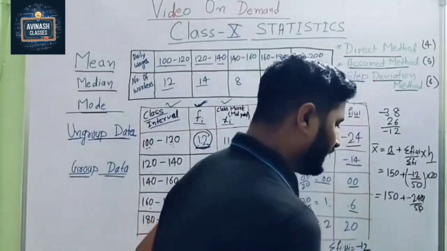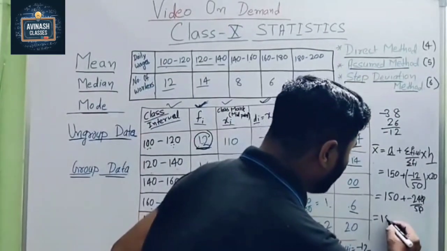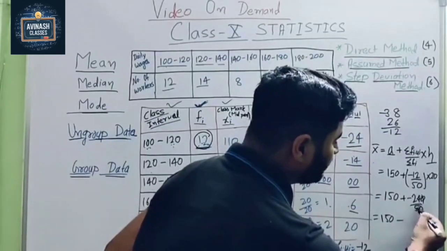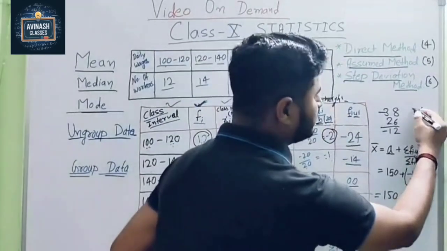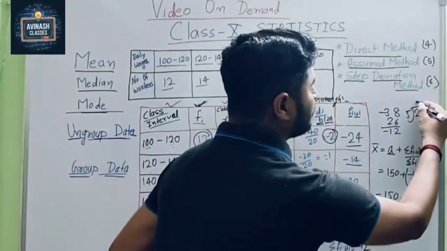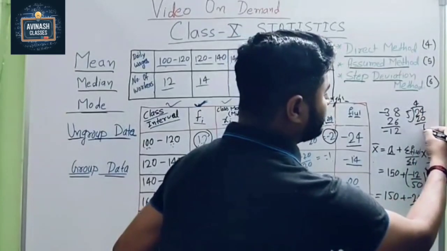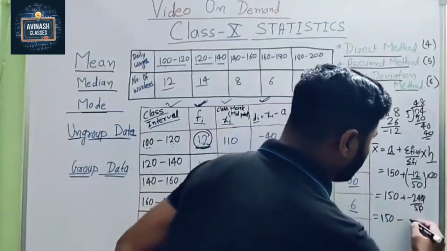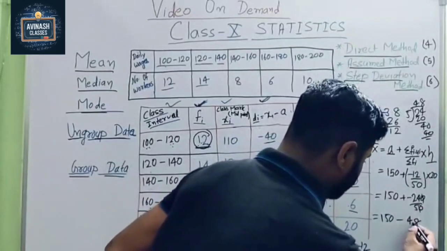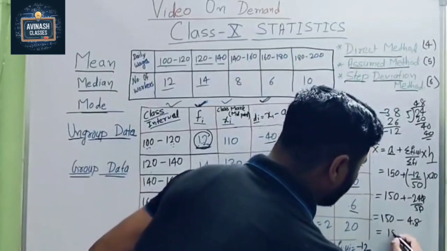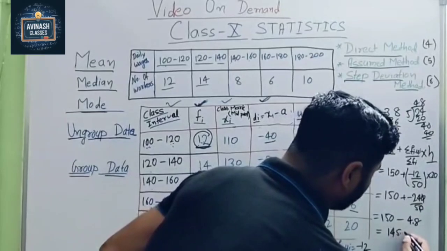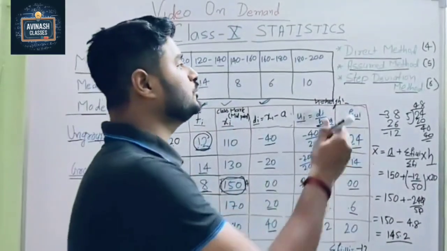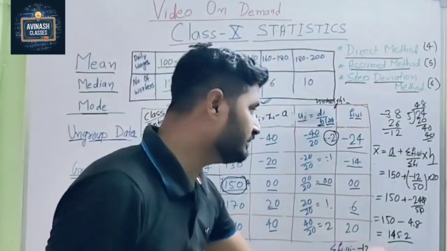Zero, zero cancel. Now here 150 plus minus, minus. When you divide 24 by 5, like the previous one, here we divide and check. So 5 fours are 20, 24, decimal, 8. So here what do we get? 4.8. When you subtract, you get 145.2.